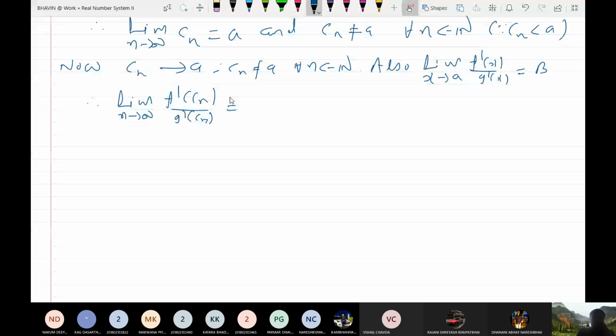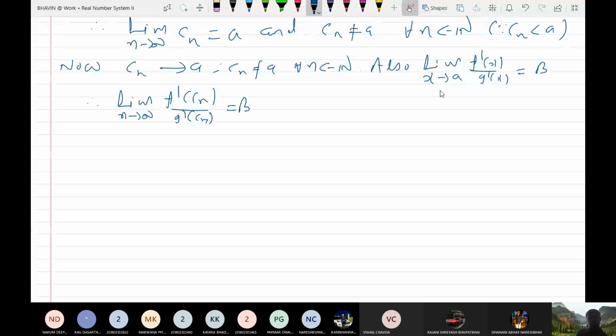Why is it B? Because I have found a sequence Cn which tends to a, Cn not equal to a, and already it is given that the limit of f dash x upon g dash x is equal to b as x tends to a. So due to this, you can definitely say that the limit of f dash Cn upon g dash Cn equals b.